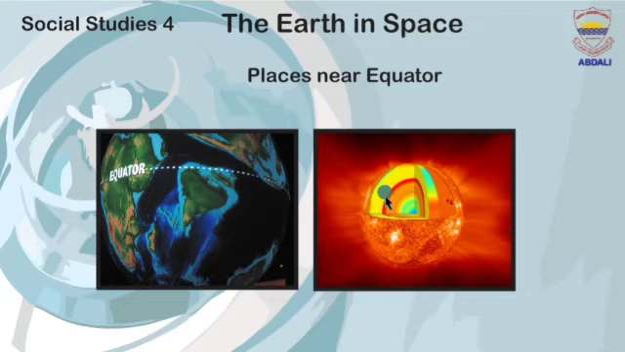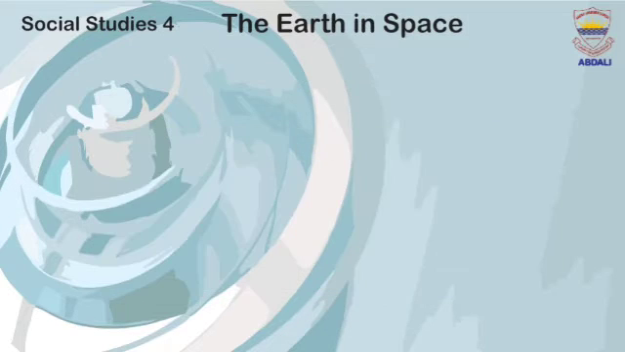Dear students, now it's your turn. Tell me, which places on the earth remain hot throughout the year? What will be your answer? Your answer will be: places close to the equator are generally hot throughout the year. Interesting.